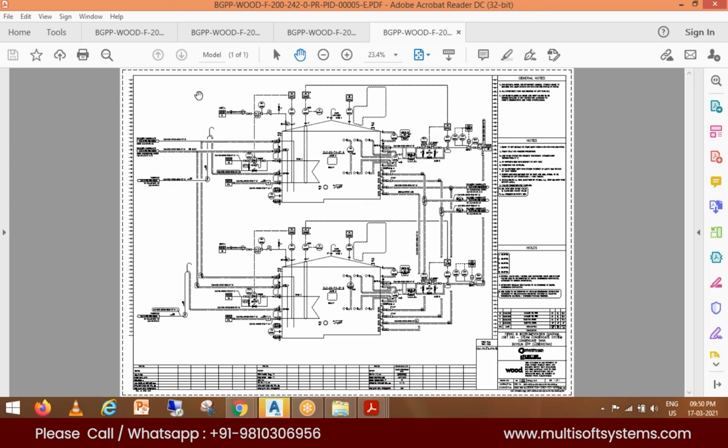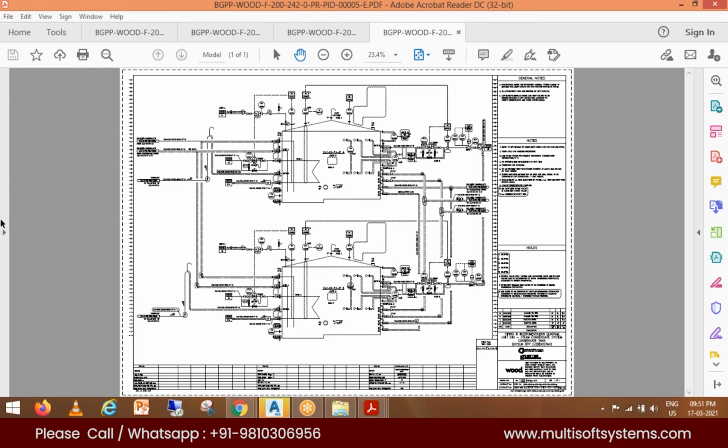Okay, so plant breakdown structure means each and every PNID has its own plant breakdown structure. That means it will define the information of which plant that PNID belongs to, which area, and which unit. As you are working in some plant, and you are looking after the maintenance of machines, a particular area is defined to you that you have to look after.